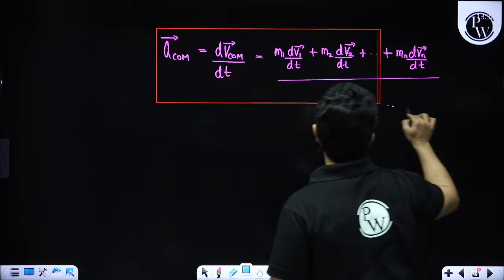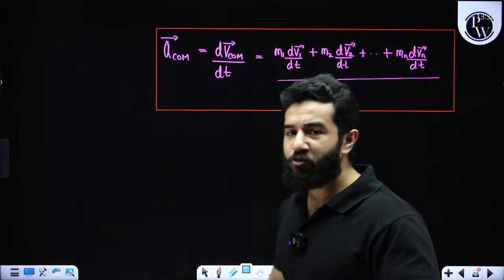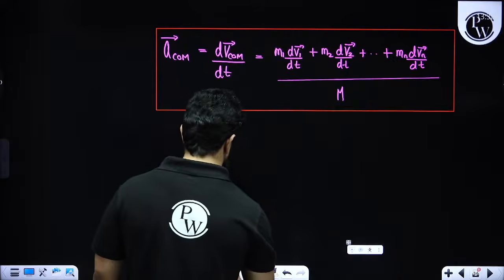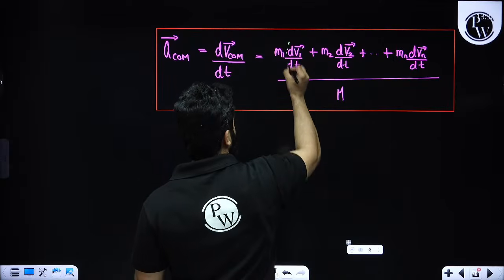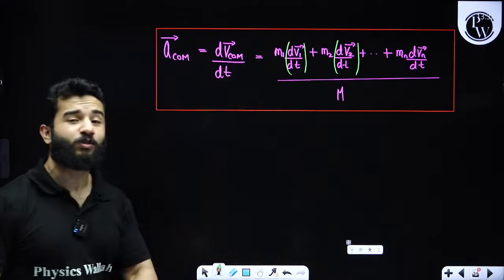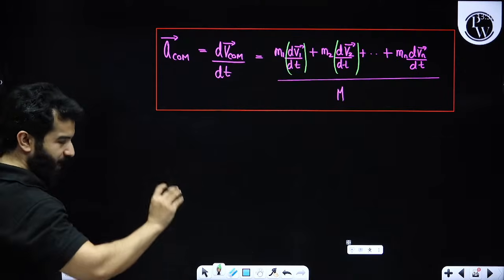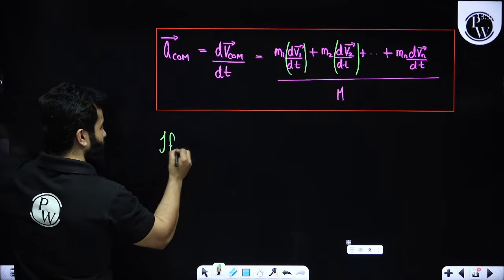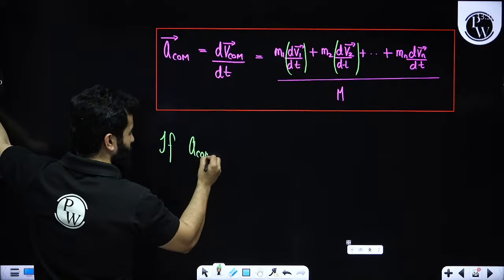Again, please note that if V1, V2, V3 are changing, that doesn't mean that acceleration of center of mass will always be non-zero. Please understand what I'm trying to say. Let me reverse this definition. Suppose acceleration of center of mass is 0.